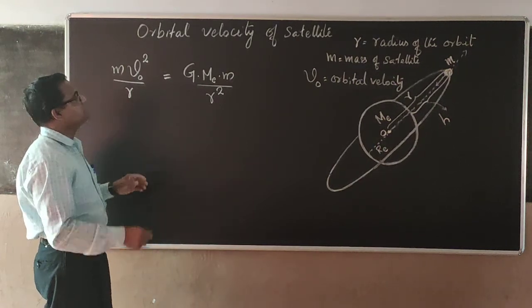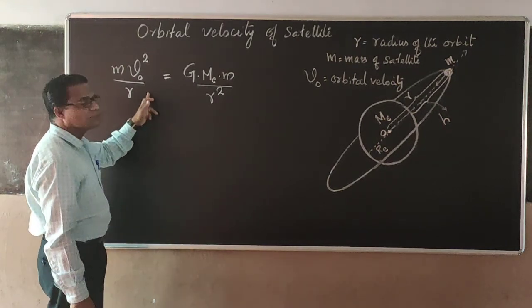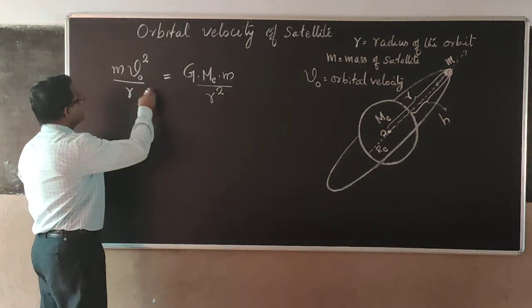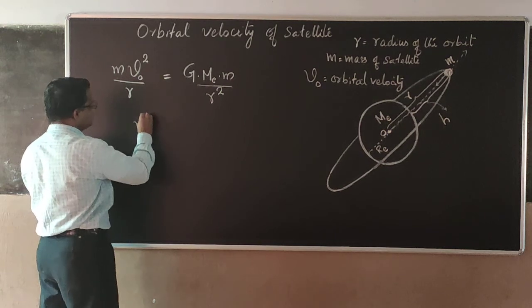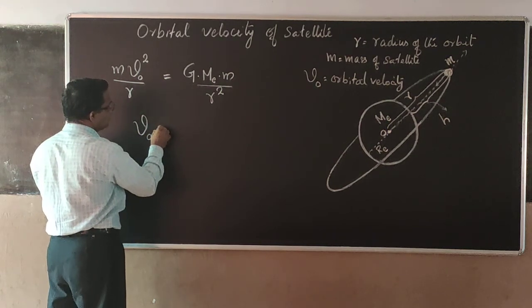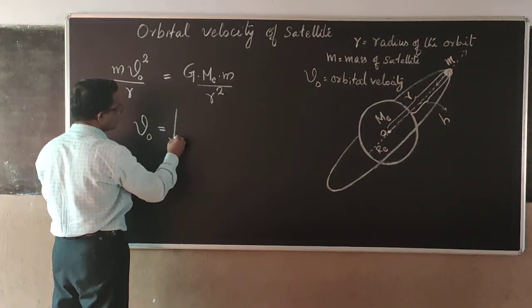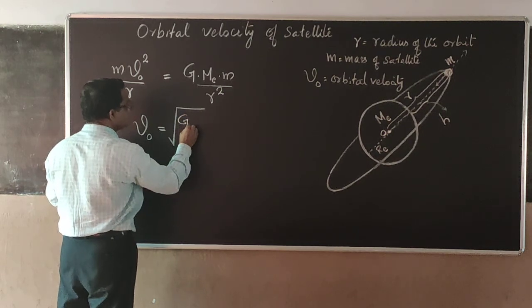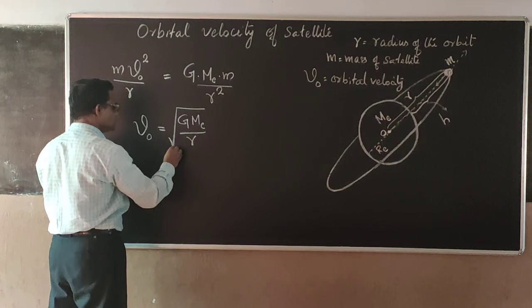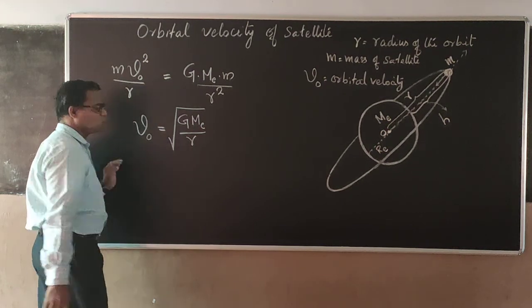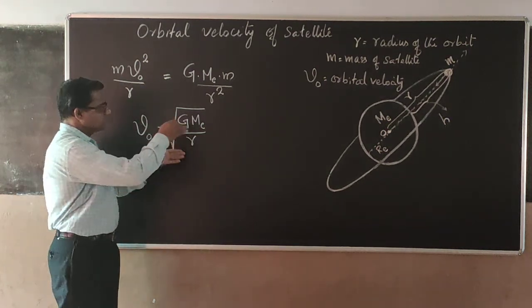Now from that condition, we can obtain that small m and small m cancel, r and r cancel, and from this one you get VO equal to root of G ME by small r. See, everything inside the root.